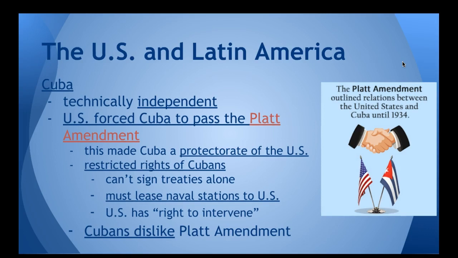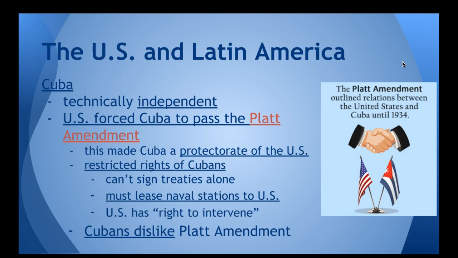So Cuba. You remember that prior to us intervening in the Spanish-American War, we passed the Teller Amendment, which said that we would not annex Cuba. So we followed through on the Teller Amendment. Cuba, we never officially annexed. They are technically independent. However, our troops stay in Cuba for about 5 years after the end of the war. Basically, we are treating them as an occupied nation.